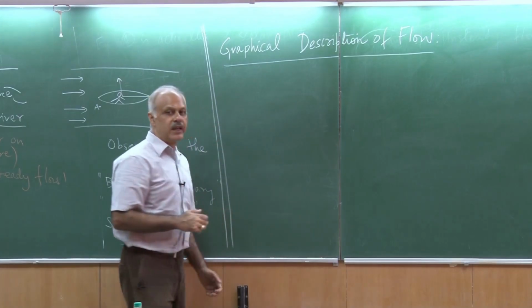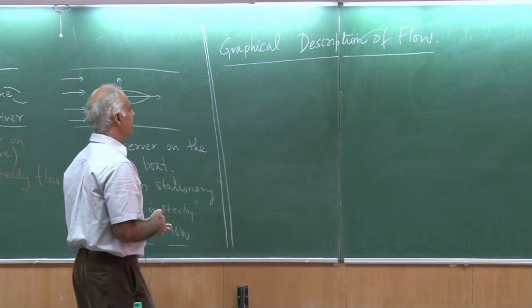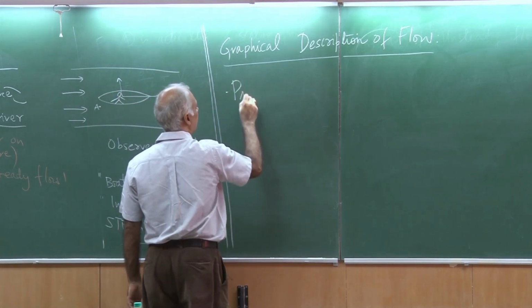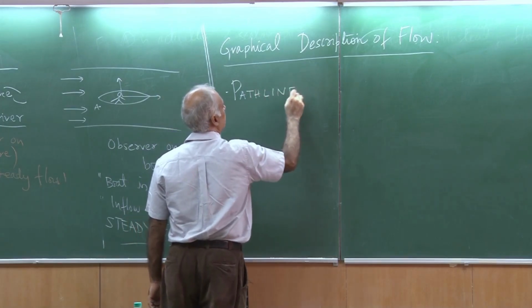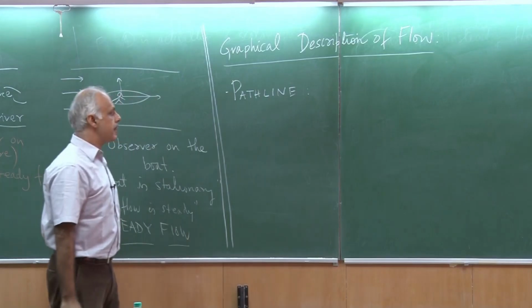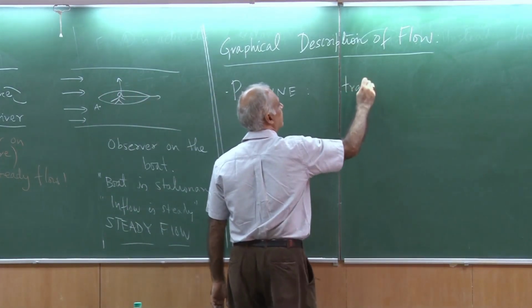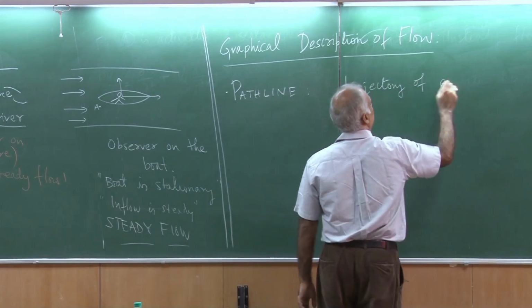There are certain fluid elements which are moving and I want to track them. Okay. So the first thing I want to talk about is a path line. So this is essentially just a trajectory of a fluid element.